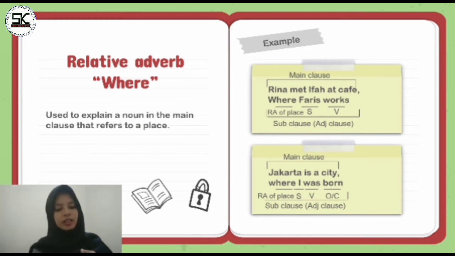So the pattern is relative adverb plus subject plus verb plus object or complement. Where is the relative adverb, Faris is subject, and works is verb. So the noun cafe will be explained by the adjective clause where Faris works.